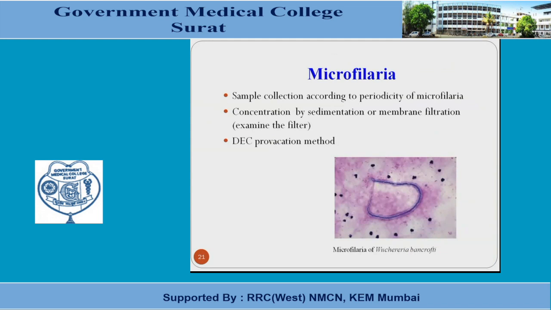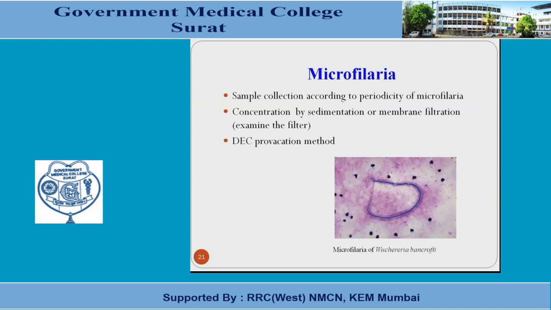Another important blood examination is for microfilariasis. The sample collection for microfilariasis diagnosis depends mainly on the periodicity of the microfilaria. We have to take the blood samples specifically at night or in the daytime according to the suspected microfilaria. Or we can go for the diethylcarbamazine provocation test. When we give the diethylcarbamazine tablet, after 2 hours the patient's blood will have microfilaria in circulation from the lymph node, and these parasites can be diagnosed from the blood sample collected 2 hours after the tablet.